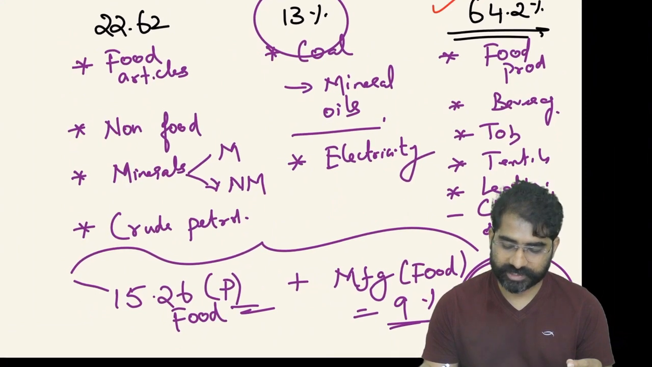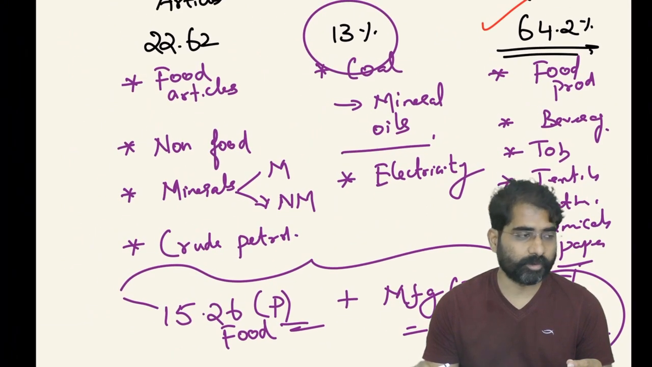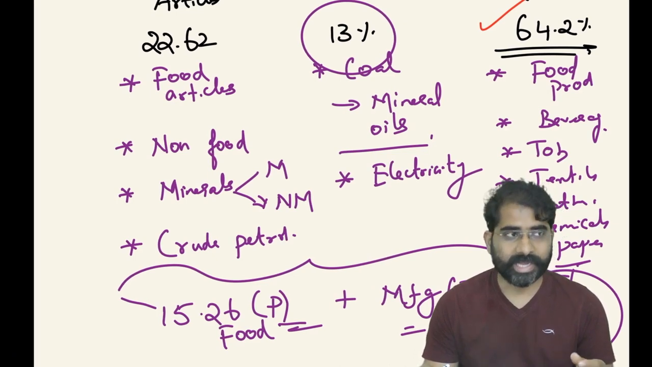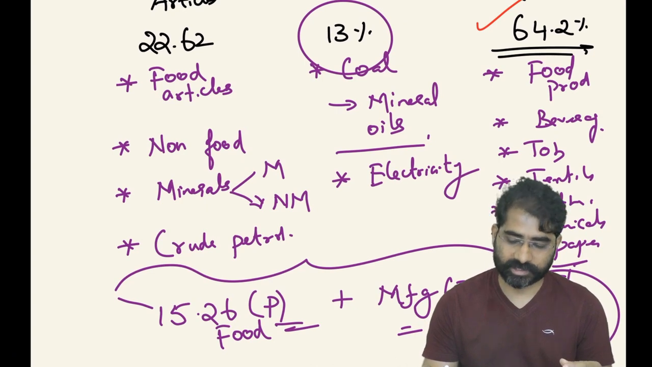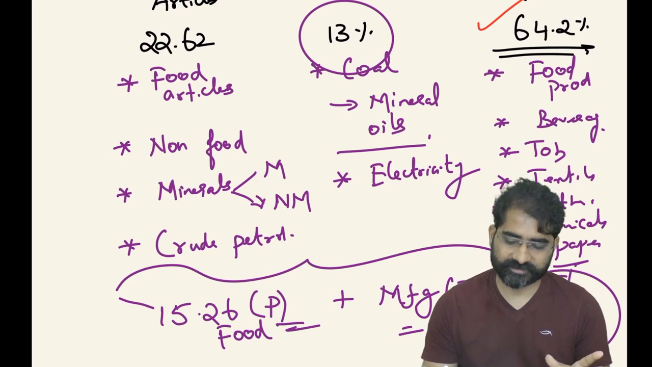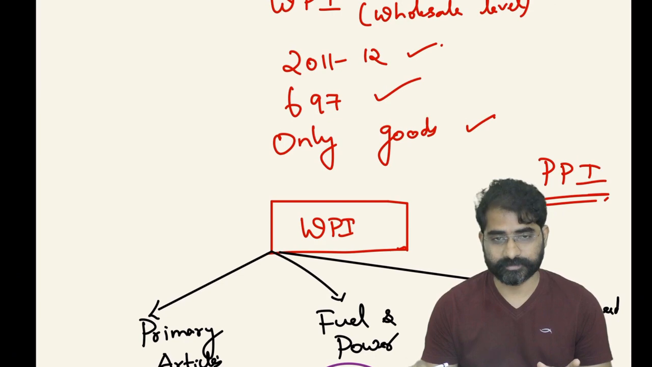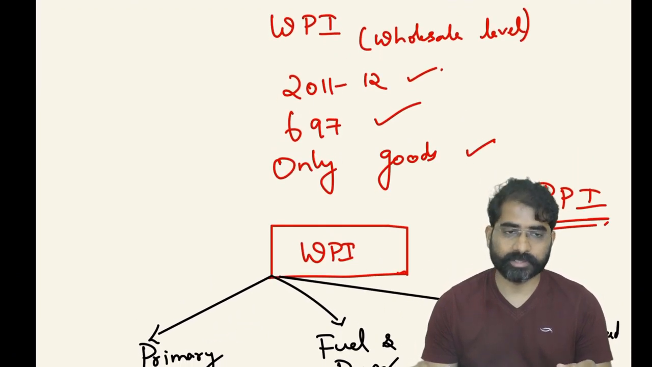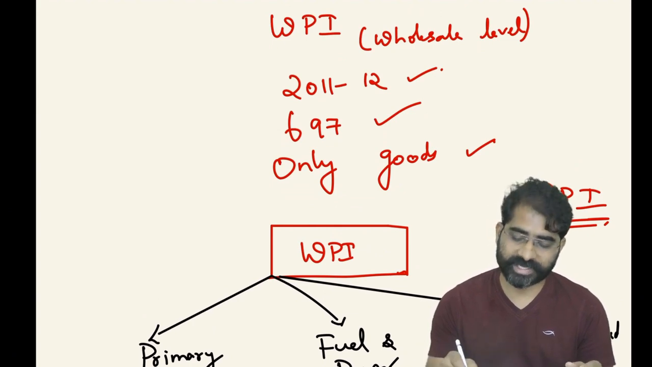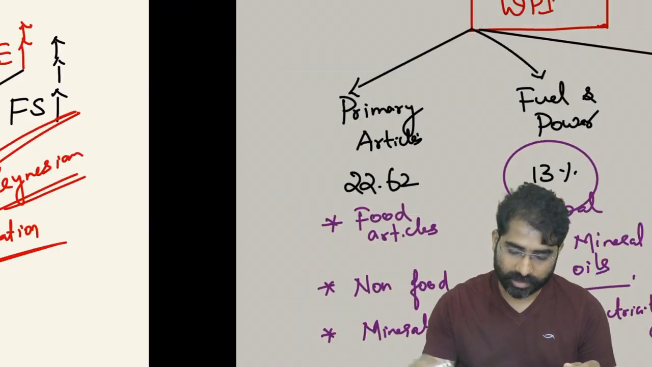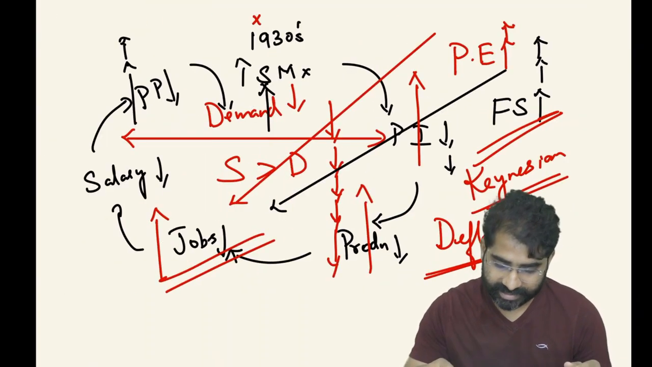Food basically, in total, is around 24%. From the primary articles it is around 15.26 for food items, and from manufacturing around 9% for food items. So around 24% is the weightage for food. But in the CPI index, the weightage for food is around 45. In the WPI index, the base year we take for calculation is 2011-12, and there are only goods. We take around 697 goods. I hope things are clear till here.